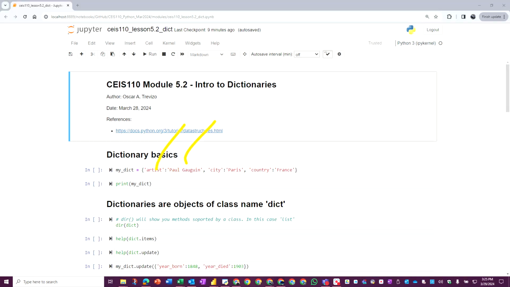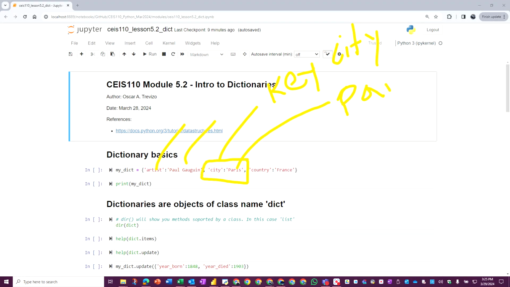So the next pair, the key is city. And you can make it anything you want. It has to be a string for the key. Any name you want for your variable name or keyword. I'm calling it variable name, which is very common, but in Python lingo it is a keyword or key. And the value in this case is Paris.